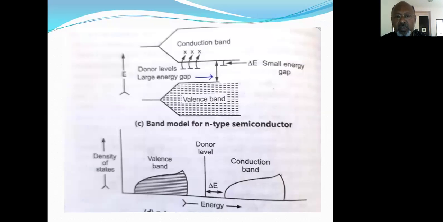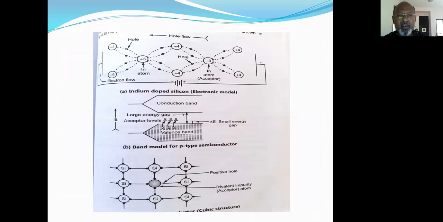The original energy gap between the valence band and the conduction band is very large, but due to the presence of an extra electron, that is because of the addition of the pentavalent impurity, this electron forms an electron donor band near the conduction band, which reduces the energy gap and forms a separate energy band.